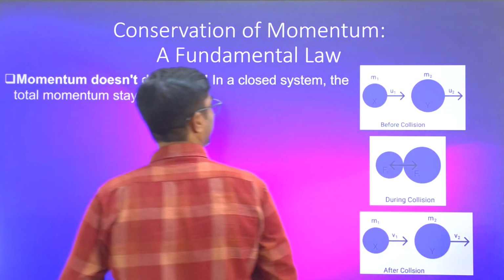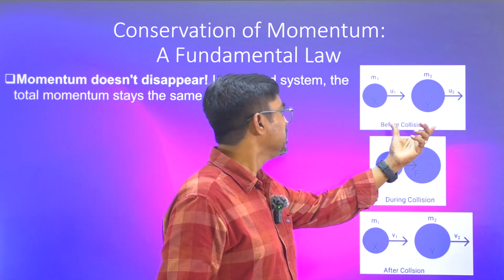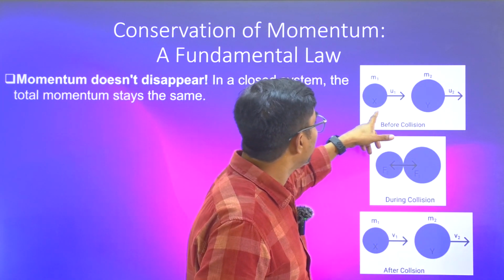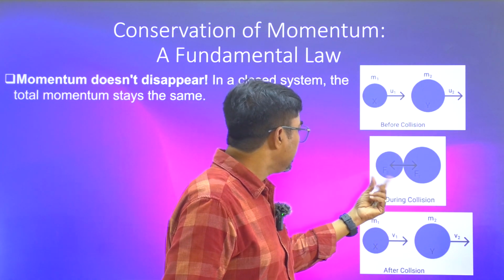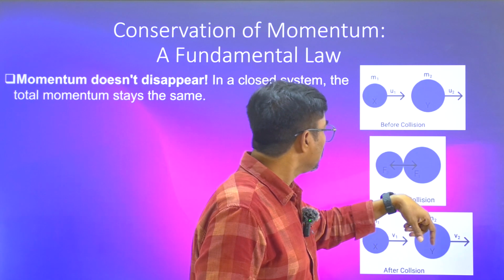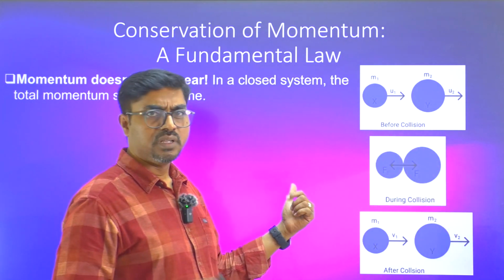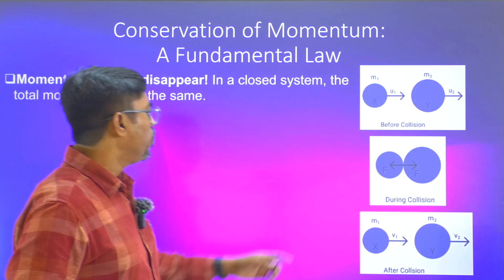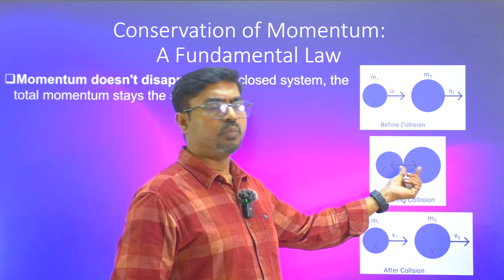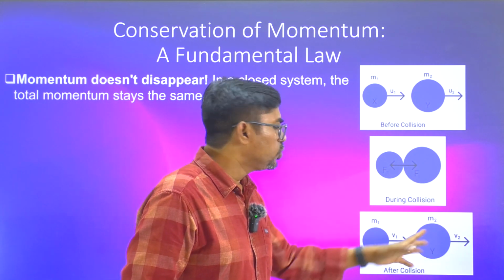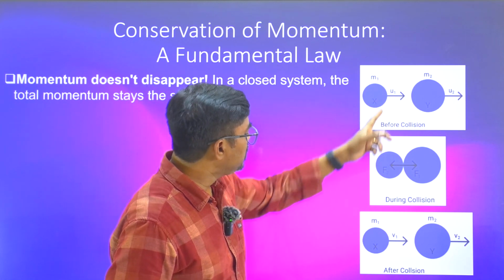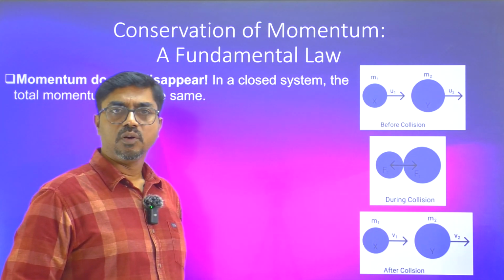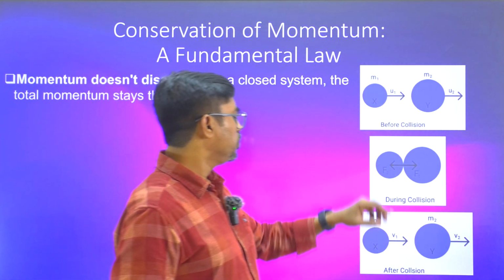Let us take one example here. Imagine two objects colliding with each other. Initially they had velocities u1 and u2, whereas the masses are m1 and m2. During the collision, they exert force: one exerts force on two and two exerts force on one. They are action and reaction pairs. Because of the impact force, the velocities would change. These are the velocities after the collision. So u1 has changed to v1 for object 1 and similarly for object 2.